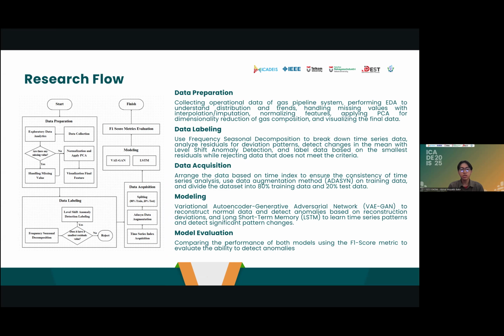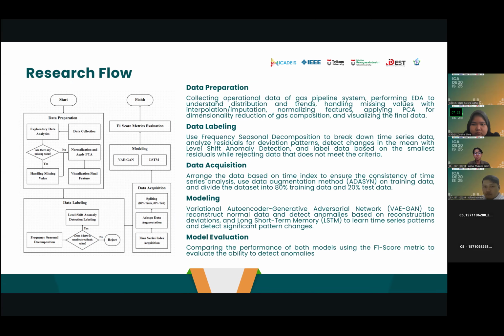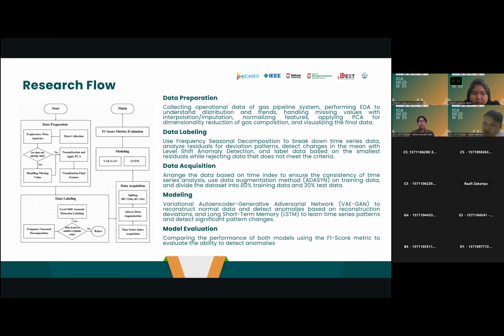After the features are transformed into frequency components, labeling is performed to determine whether a feature is considered an anomaly in a particular row. The third stage, data acquisition, includes data validation in time series format and division into train and test sets. For the train data, we apply augmentation using the ADASYN approach to overcome class imbalance. Then modeling is carried out using the LSTM and VIGAN methods, with evaluation based on the F1 score metric.